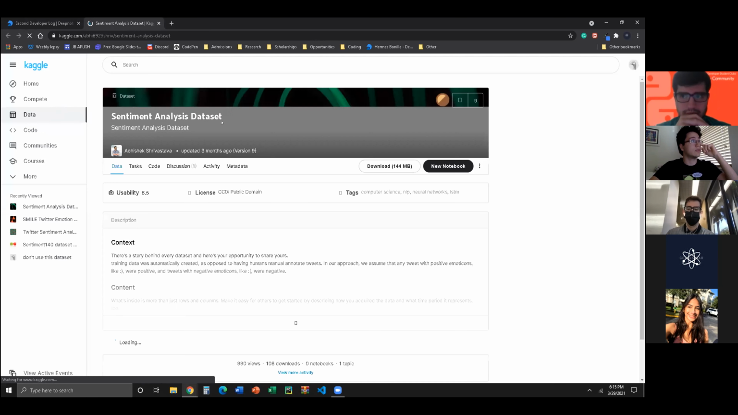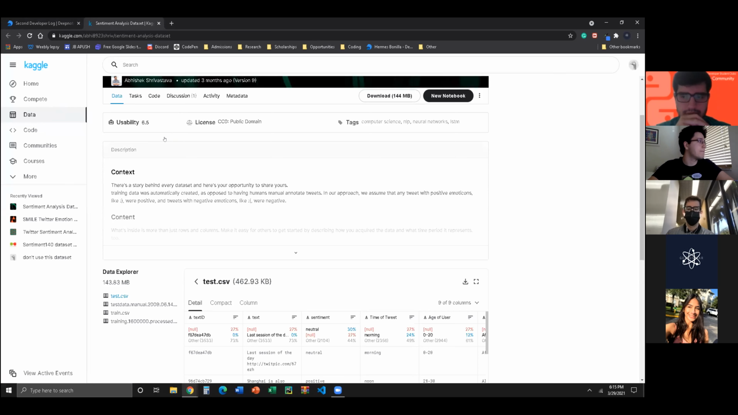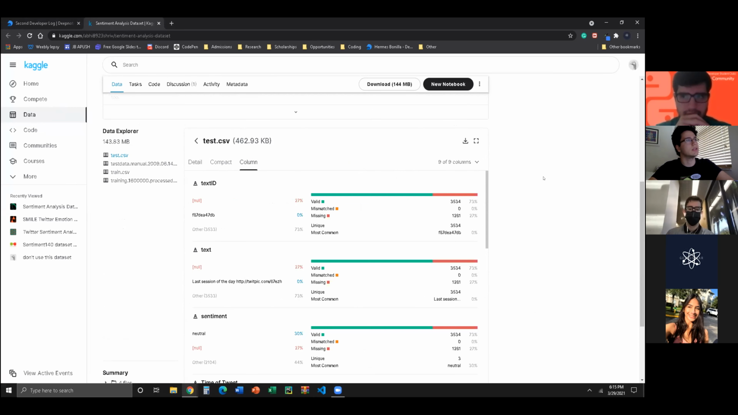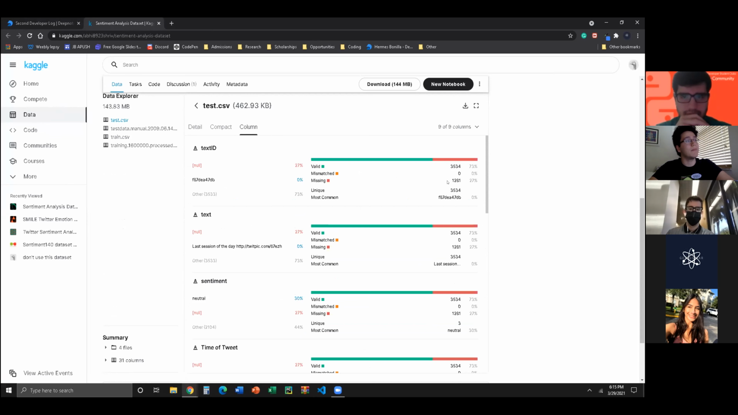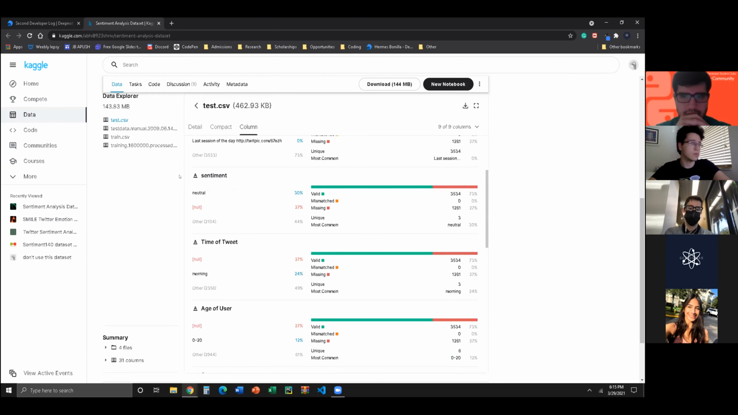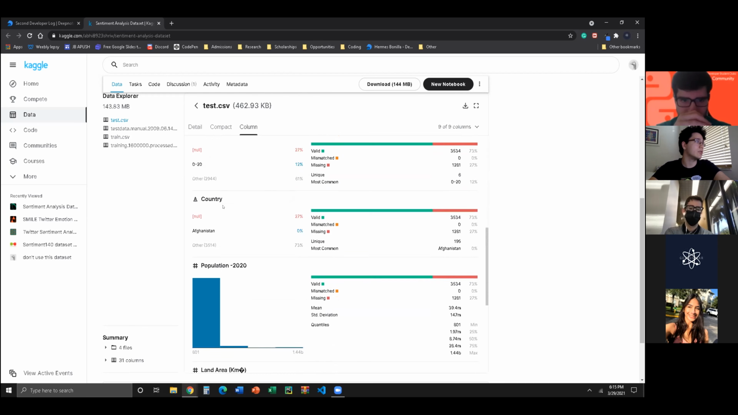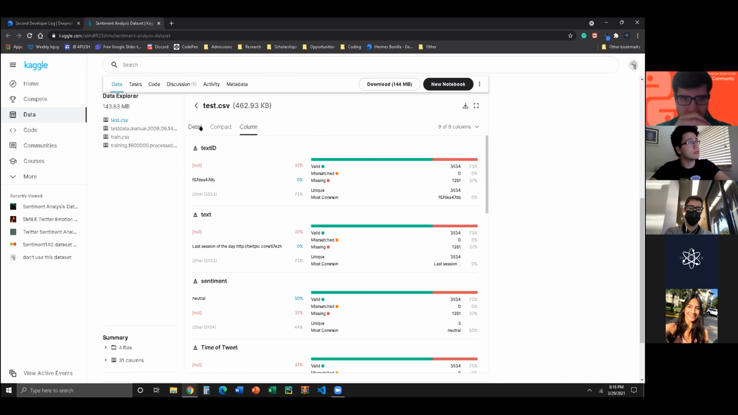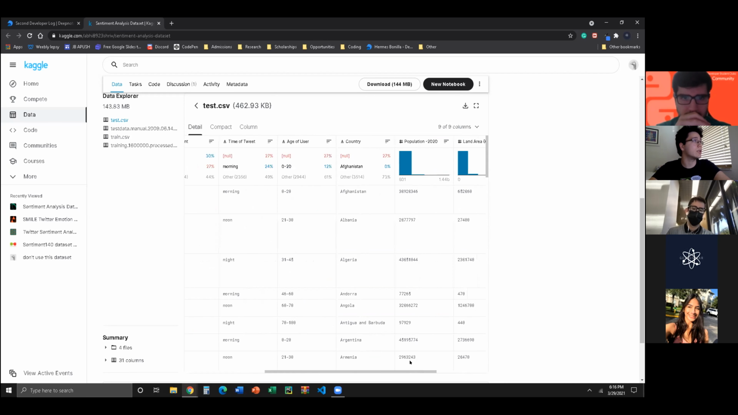I call this one the tweet sentiment analysis data set, and this is what we get. It has 9 columns, and I'll display it like this so it's a bit easier to see. There is some missing data, which is something we need to take into account. Other than that, we have our text ID, our actual text, and the sentiment, which is important, this is what we need. Then time of tweet, age of user, country, population, land area, density. We don't really need those. It's cool, but for our purpose, we don't need it.